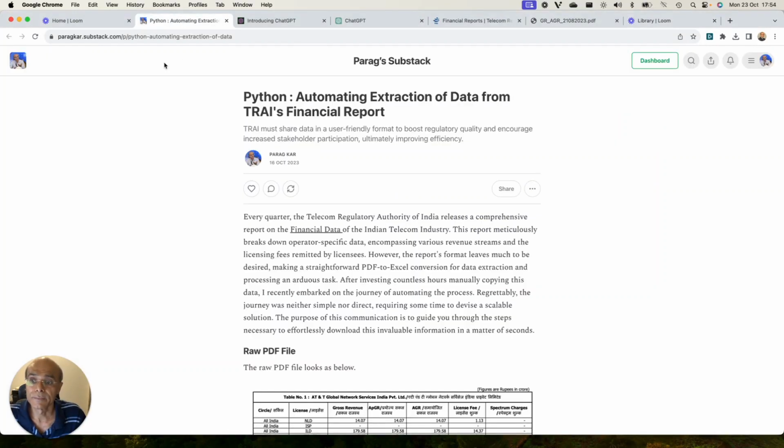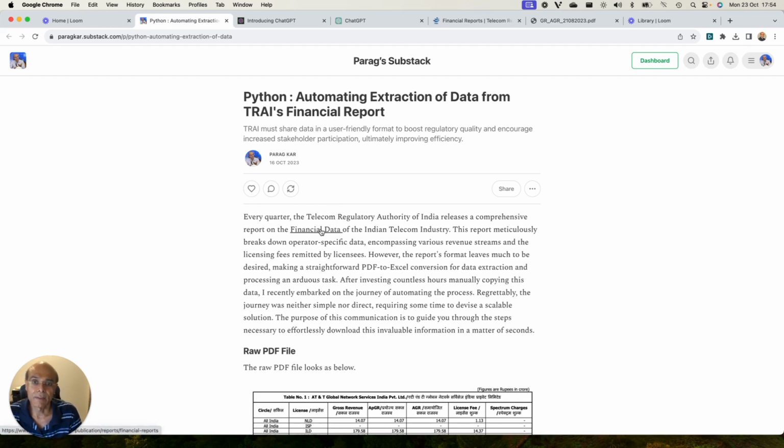Hello friends. Those who are following me on LinkedIn, Twitter, Facebook and other social media probably know that I have been processing a lot of raw data, visualizing it, and posting it on social media. For this activity, a lot of raw data is required to be processed, and unfortunately, this raw data is not available in a format which can be processed easily.